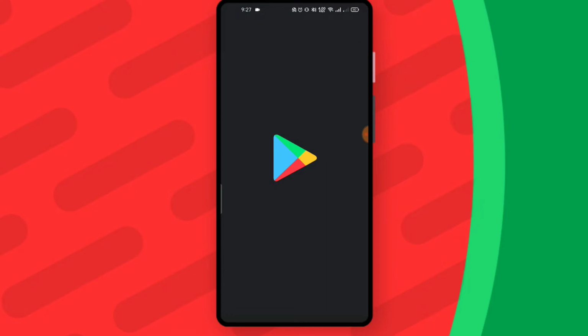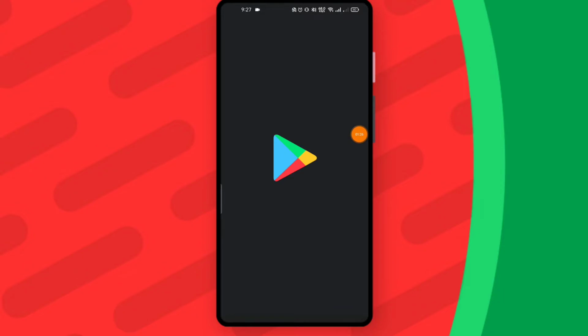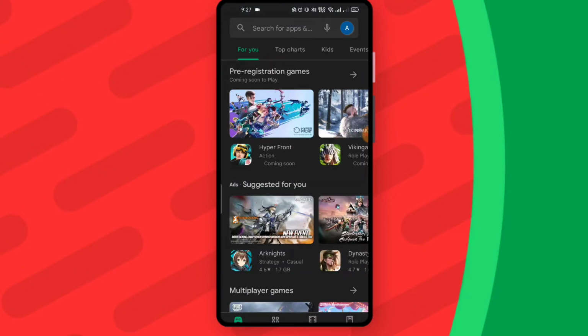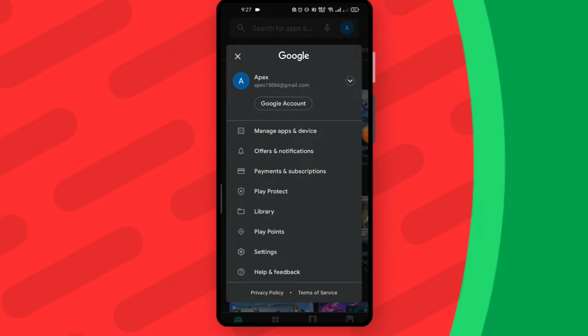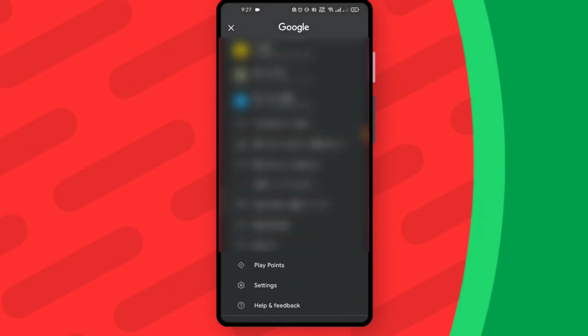Go to Play Store. Now choose the icon. You need to choose the icon. Just wait. Here you need to make a new account. Just click on the drop down and wait. Now here you need to press on add new account.